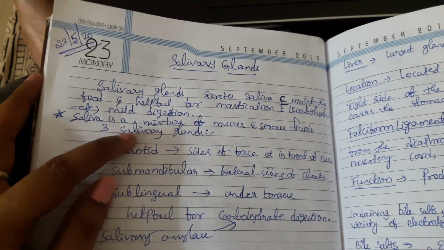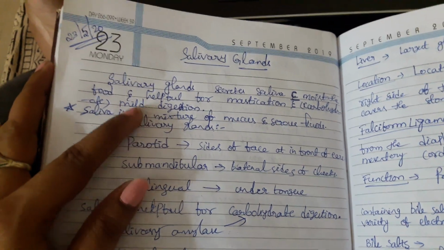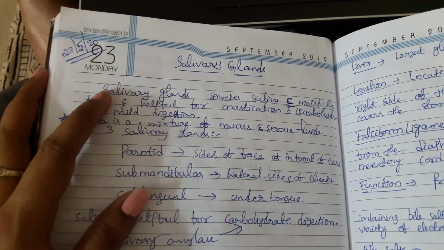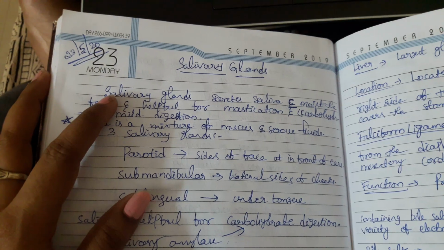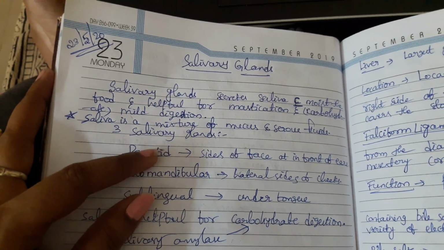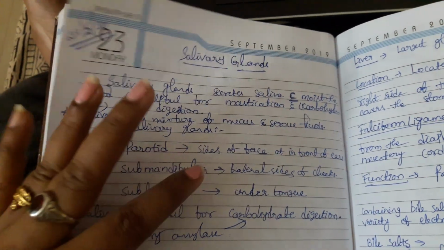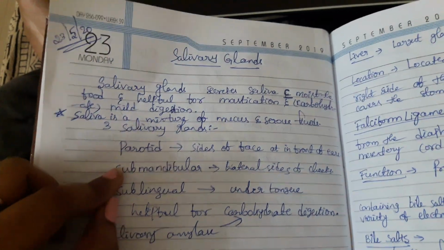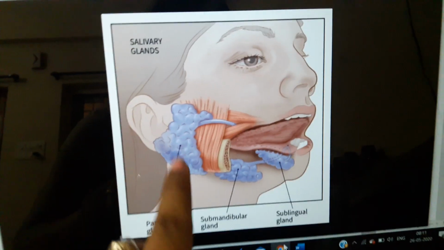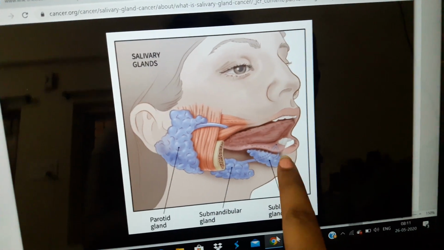Actually, saliva is a mixture of mucus and serous fluid. Minor salivary glands are so many in number, but coming to the major salivary glands, these are divided into three: parotid, submandibular, and sublingual glands. See the exact location here. Parotid gland, submandibular, and sublingual.